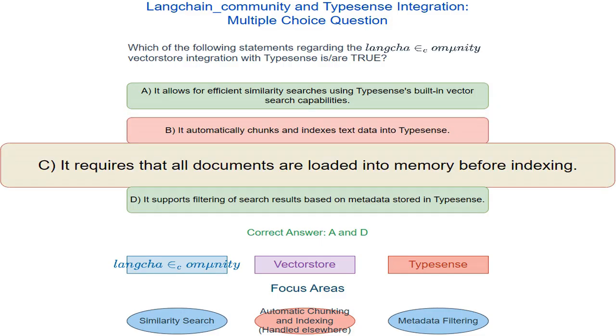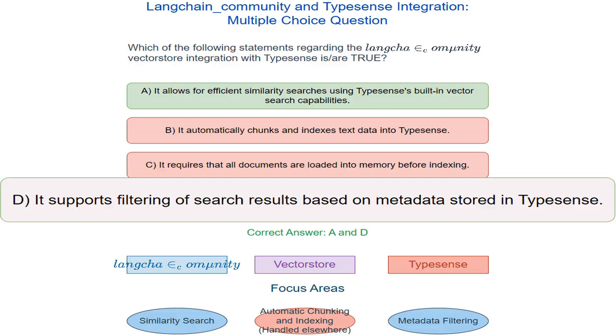Statement C brings up the concept of in-memory loading. It posits that all data must be loaded into memory before the indexing process can begin. That is, every document should be loaded before indexing. Statement D introduces metadata filtering. Metadata is additional information about the data, like the author, date, or category. Filtering means narrowing down search results based on this metadata.